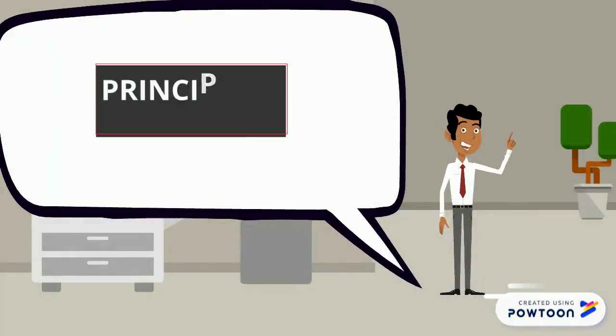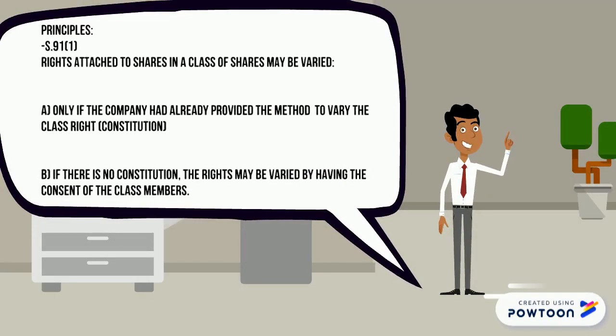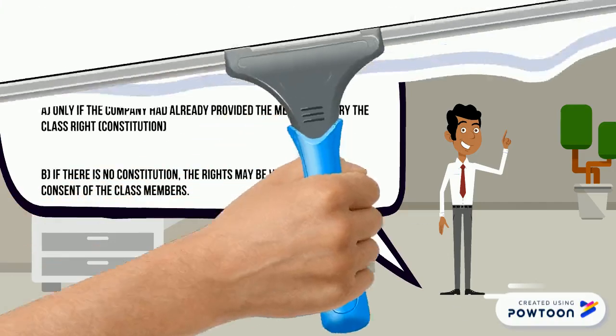For the principles, under Section 91 Clause 1 states that rights attached to shares in a class of shares may be varied only if the company had already provided the method to vary the class right, and if there is no constitution, the rights may be varied by having the consent of the class members.